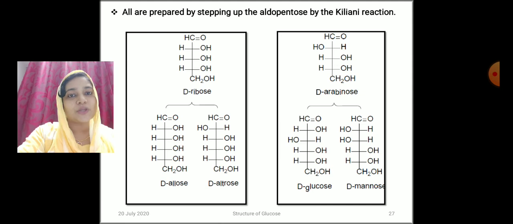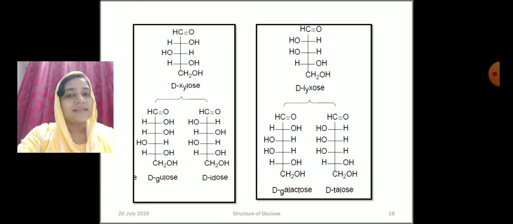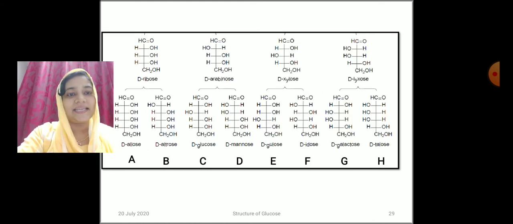D-arabinose on step-up synthesis, by the same procedure, gives D-glucose and D-mannose. From D-xylose, the same procedure gives D-glucose and D-idose. And from D-lyxose, we get D-galactose and D-talose. All these are depicted here. So we can label all these structures as A, B, C, D, E, F, G, H.